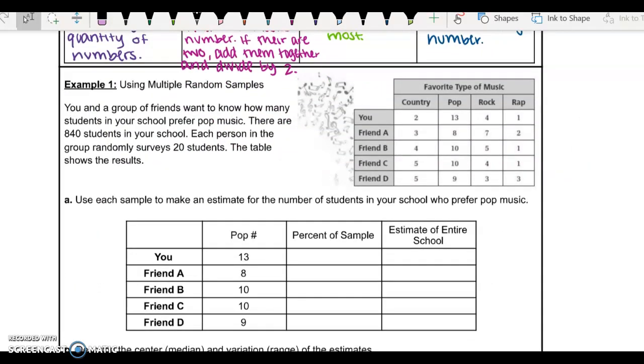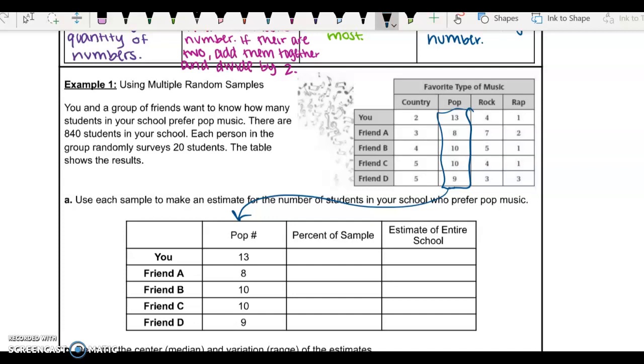So let's do example 1. You and a group of friends want to know how many students in your school prefer pop music. There are 840 students in your school. Each person in the group randomly surveys 20 students. The table shows the results. So we are looking at pop music, so we rewrote that down here for you. Use each sample to make an estimate of the number of students in your school who prefer pop music.